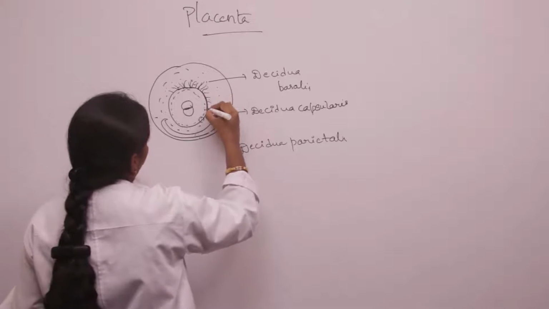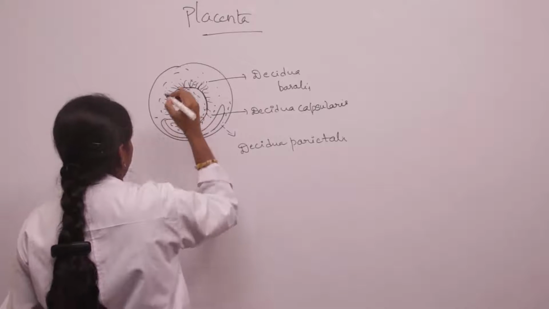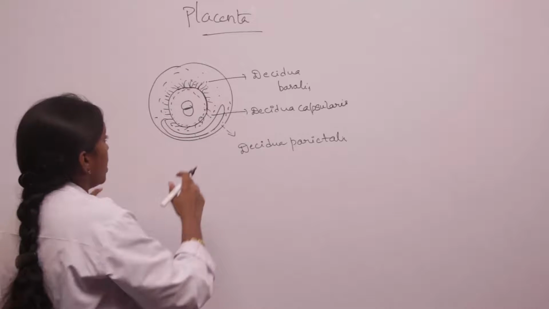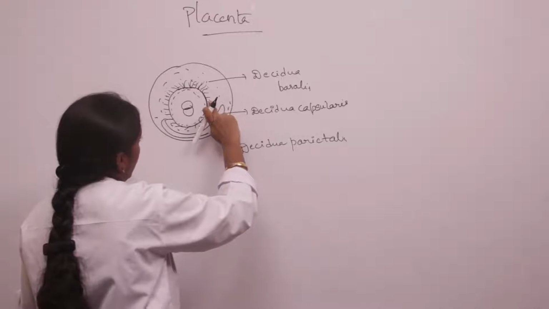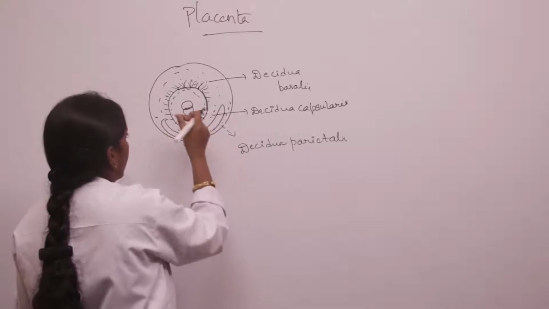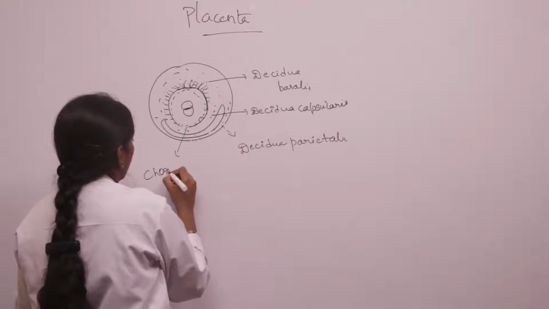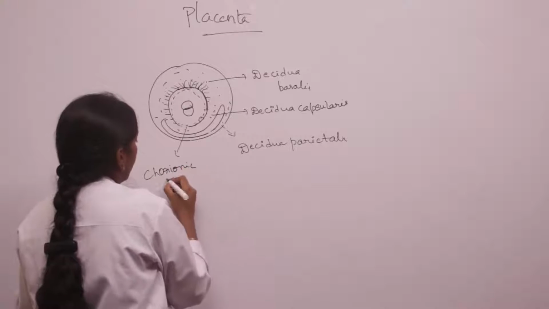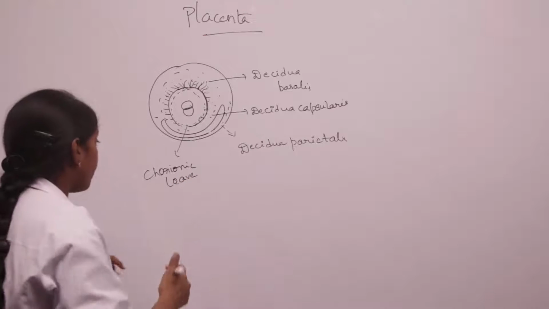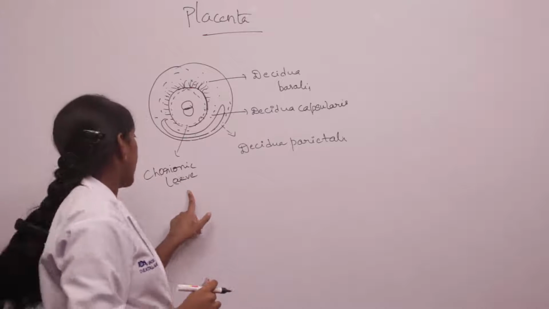The chorionic villi project all over the trophoblast. Now what happens here is, the chorionic villi over the decidua capsularis disappeared and we call it as chorionic laeve.